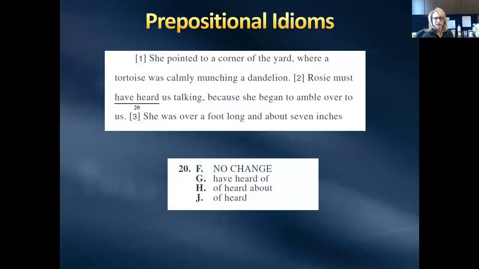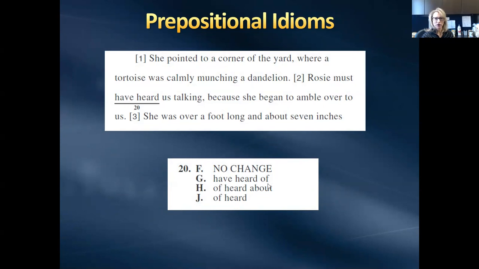But here's an example of a type of question that you might see that tests prepositional idiom. She pointed to a corner of the yard where a tortoise was calmly munching a dandelion. Rosie must have heard us talking because she began to amble over to us. So, must have heard us talking. Is that correct? Sounds pretty good to me, but let's look at the other choices.